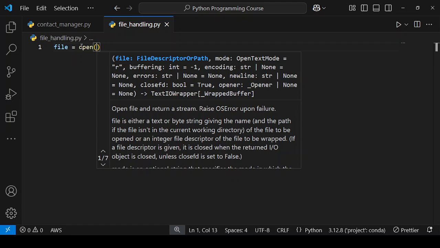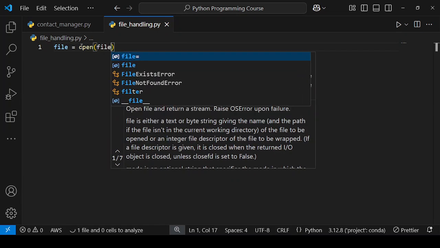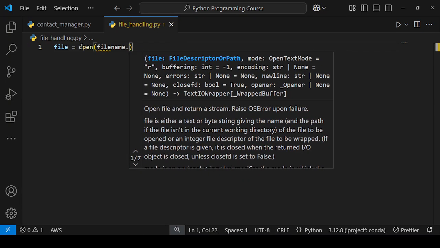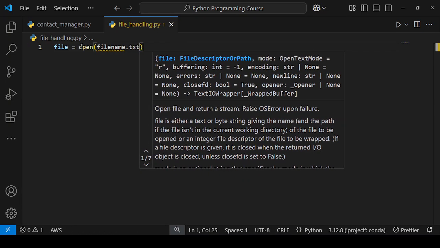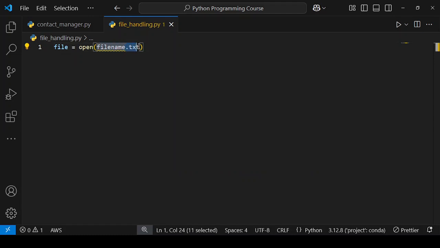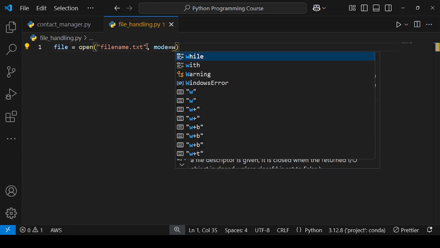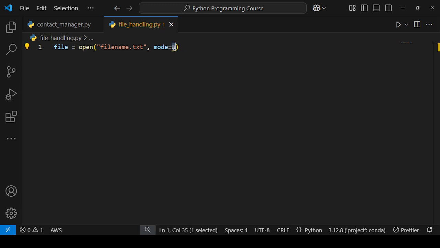So I will write, suppose, filename.txt. I have to pass it as a string. Then I will write the mode here, write mode. Done.